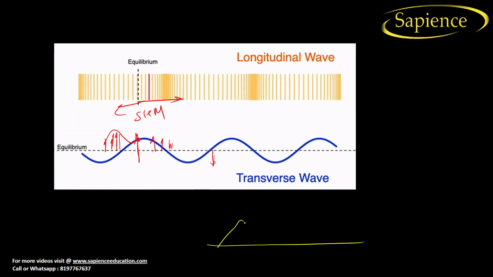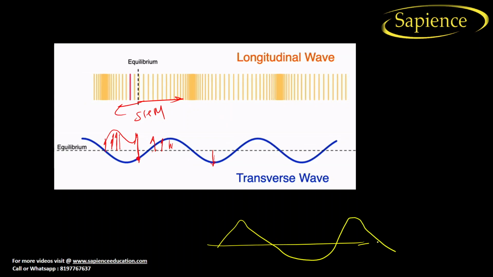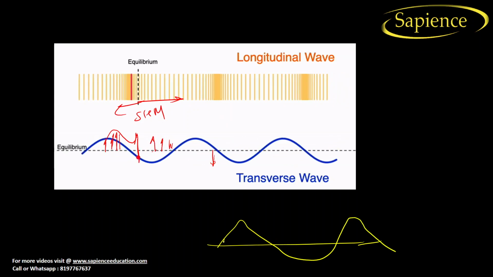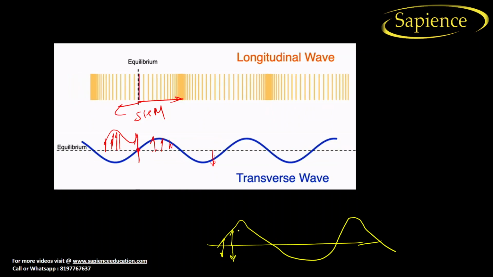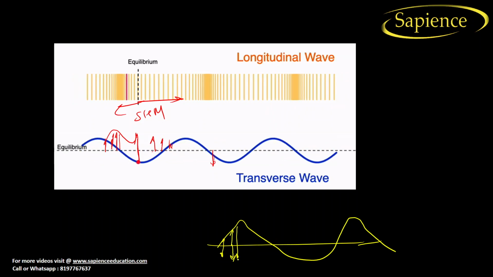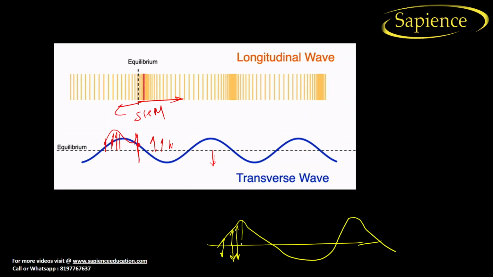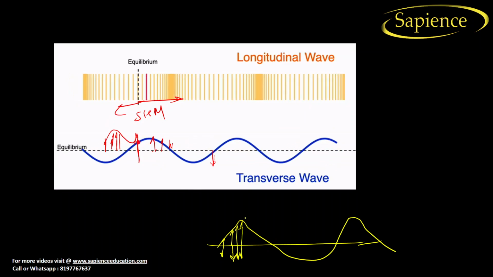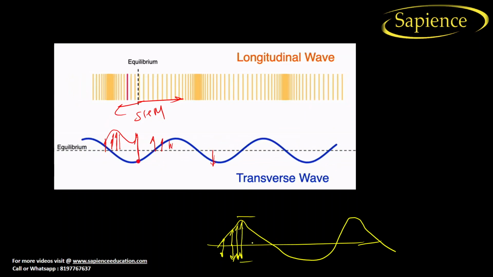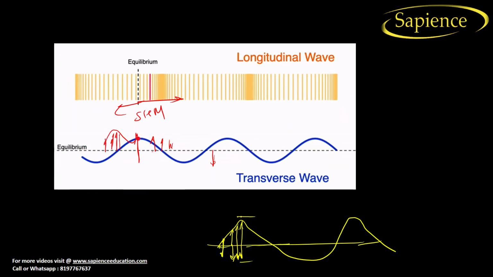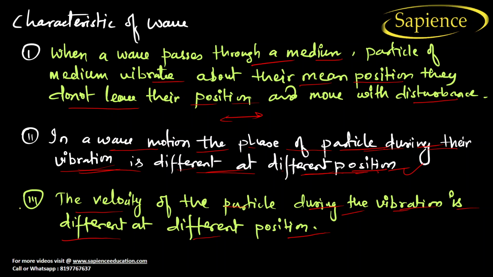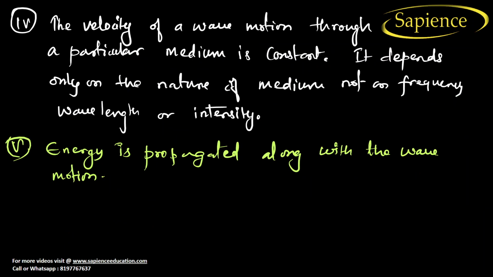Let us consider this is a wave like this, like this, like this. At this point the particle will move for this distance. At this point, the particle will move for this distance. At this point, the particle will move for this surrounding. See here, the movement of the particle depends upon its position. Okay, so this is the third characteristic of the wave.